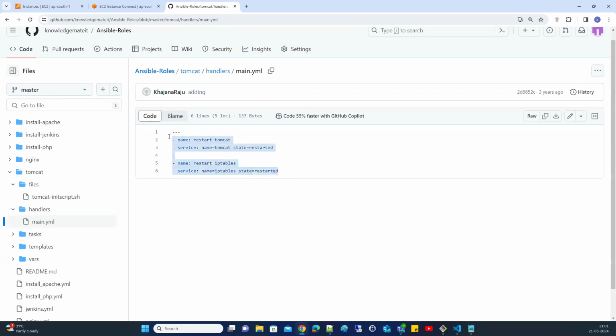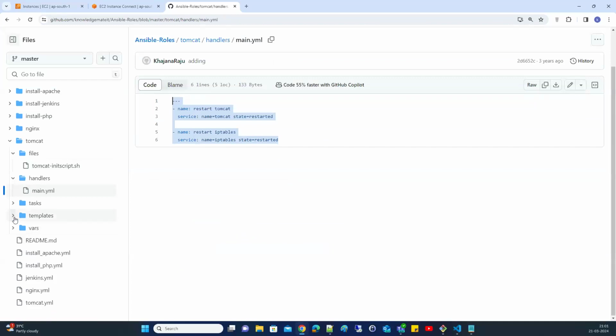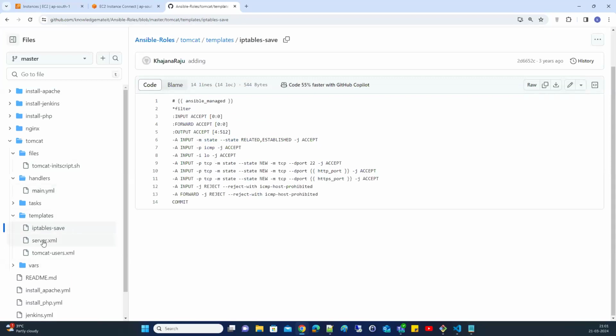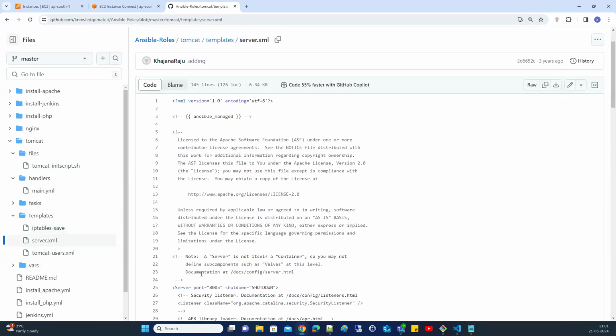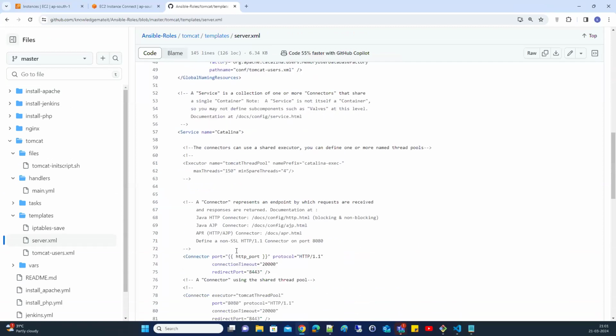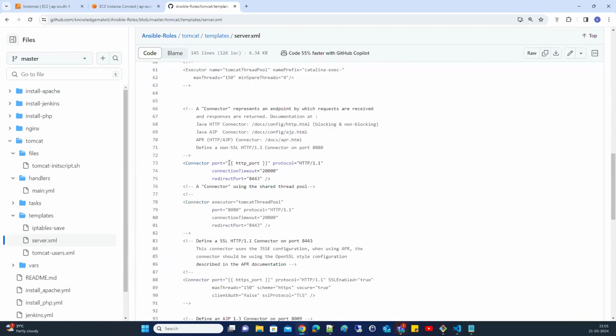But this will be executed using a notifier. If you see, there is one more templates folder. Here there are some important files, iptables save and server.xml. If you observe here, there is information in curly brackets, which means the HTTP port.